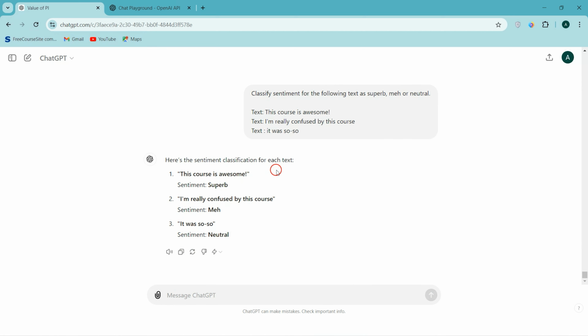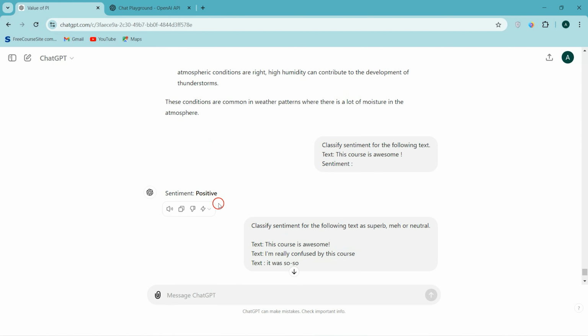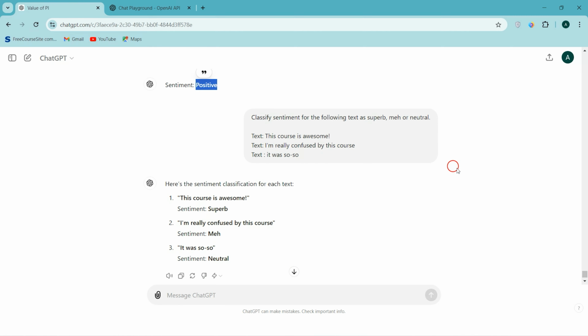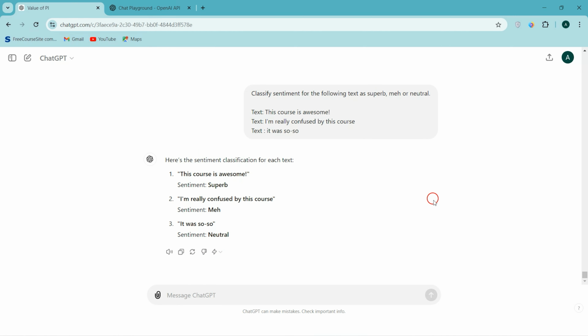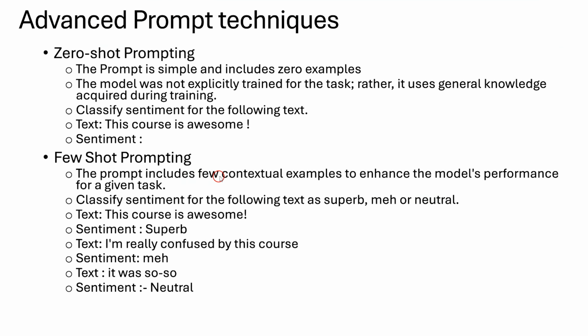And here is the sentiment classification of each text. This course is awesome is superb, and I am really confused by this course is meh. It was so so comes under neutral. So here you explicitly provided knowledge to the model, and based on that knowledge it responded. Earlier you didn't provide any knowledge, that's why it gave positive based on its previous training and knowledge. That is the difference between zero shot and few shot prompting.